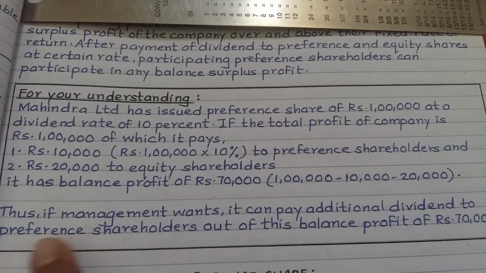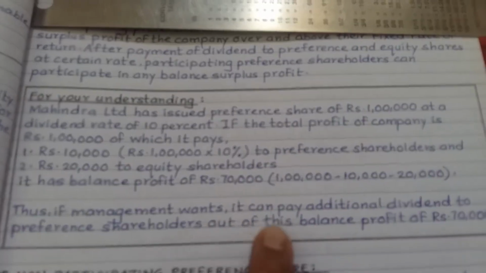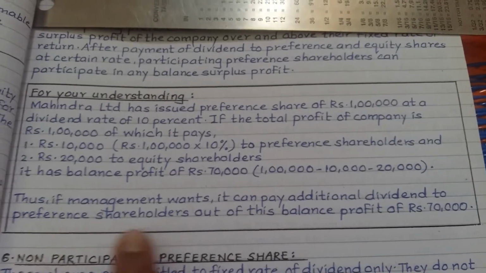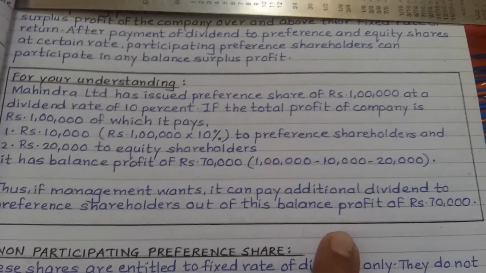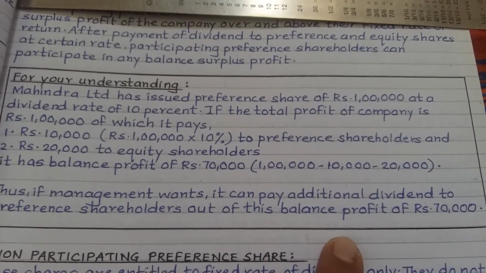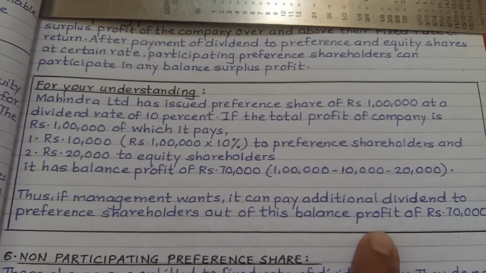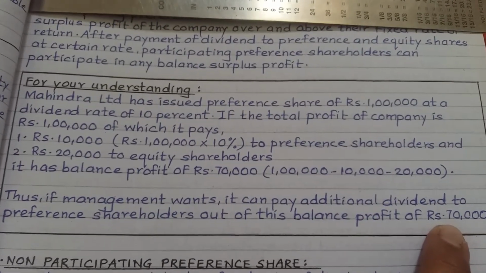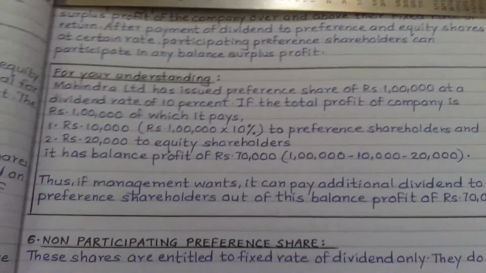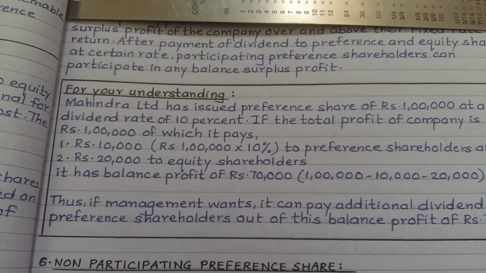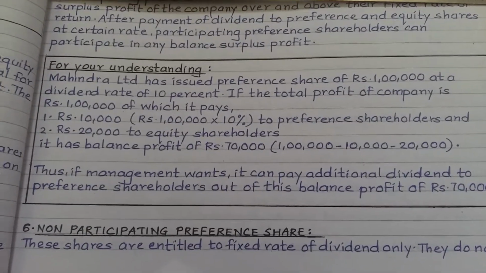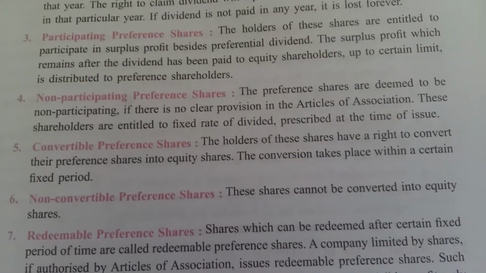So if the management wants, it can pay additional dividend to the preference shareholders out of this balance profit of rupees 70,000. So participating preference shareholders can claim on this remaining 70,000 surplus profit of the company. So they are known as participating preference shareholders.